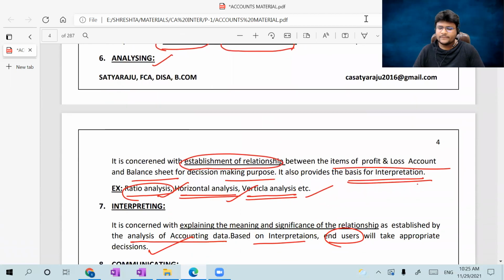Coming to analyzing. After preparation of the financials, the real use of the financial information starts with the process of analyzing. Analyzing is nothing but establishing the relation between the items of the P&L or the balance sheet for decision making purposes. The real decision making happens in the interpretation stage, but the basis for interpretation is derived in the analyzing process. I gave many examples in the last lecture: ratio analysis, horizontal analysis, vertical analysis.